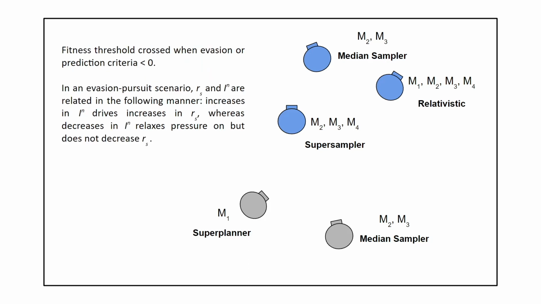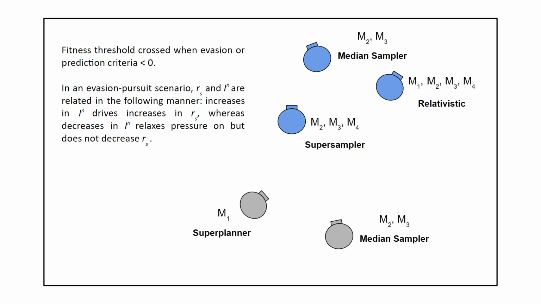And then there's a fitness threshold that's crossed when the evasion or prediction criterion is less than 0. So the ones with a good evasion or prediction criterion, with an elevated ability to evade or predict, survive to the next generation. If you're good at evasion, or if you're good at prediction, you survive to the next generation and you become a driver of evolution here.